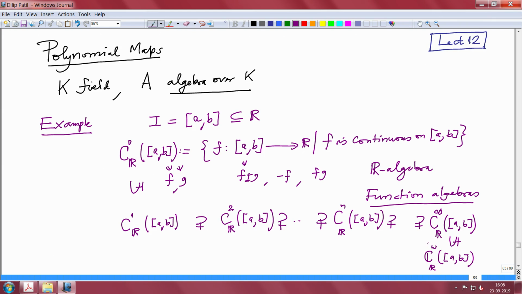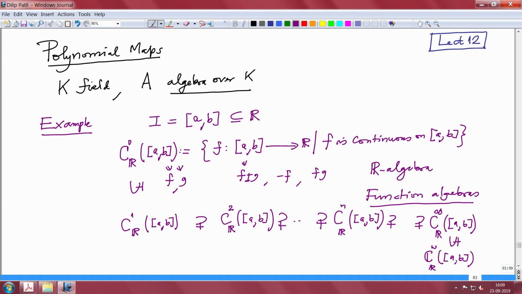So, all these examples, now I fix a field R here. If instead of R you take complex numbers, then this is called real analysis. If I replace R by C, then it will be called complex analysis. But complex analysis is better than real analysis, because in that case all these will become equalities. That is what is called Cauchy's integral theorem. So, every complex differentiable function is also complex analytic.